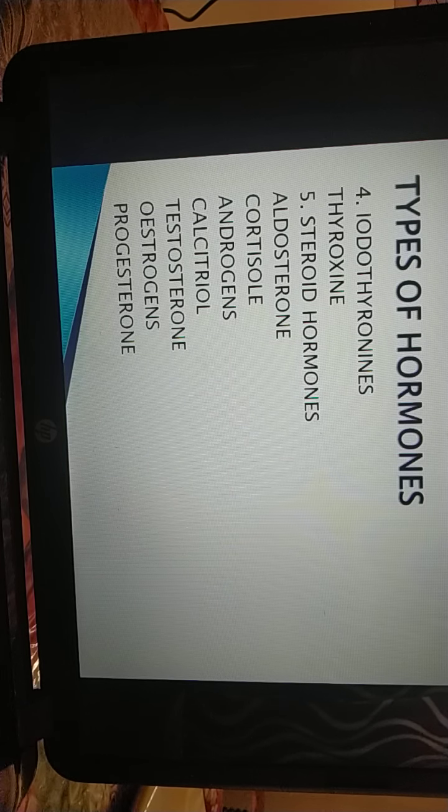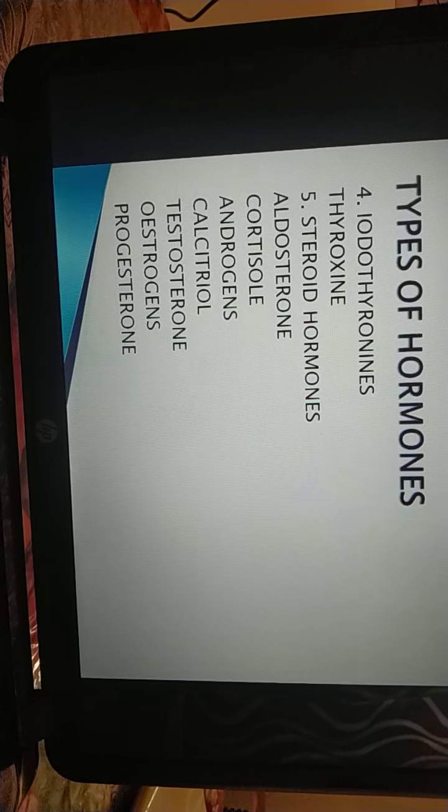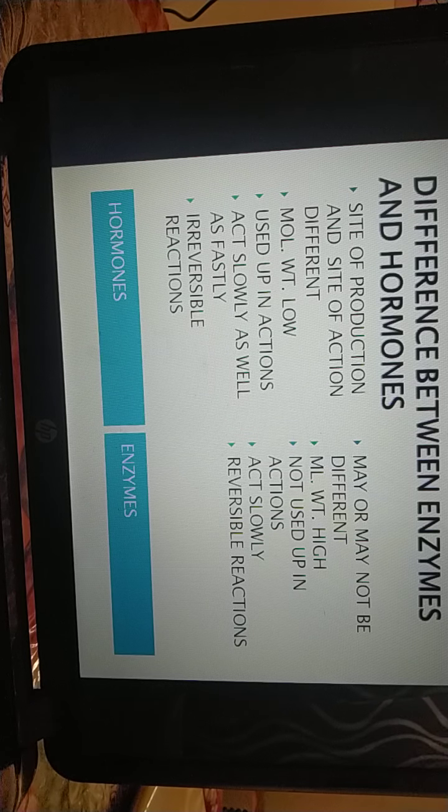Now let's discuss some differences between enzymes and hormones. Enzymes and hormones are different from each other in various aspects. For example, hormones are produced at one site and are passed by blood to another site for action. For example, we know that growth hormone is released from the pituitary gland, but it acts on various parts of the body.